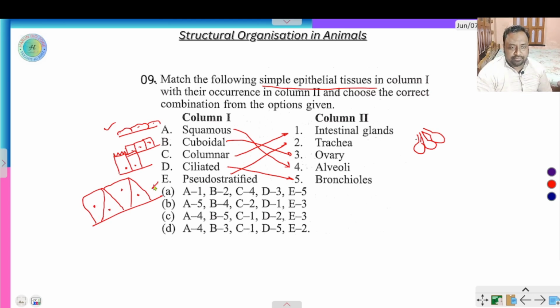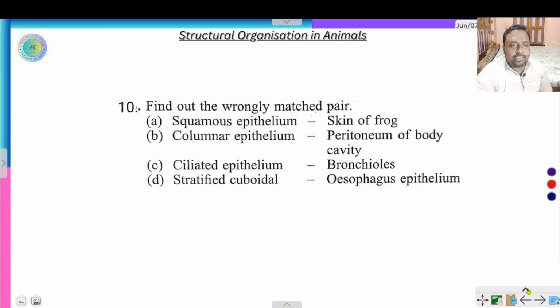This is pseudostratified. Ciliated means when the columnar epithelium tissue has this type of structure, finger-like projection. This is called ciliated epithelium. So the right option is D. Next question, find out the wrongly matched pair.